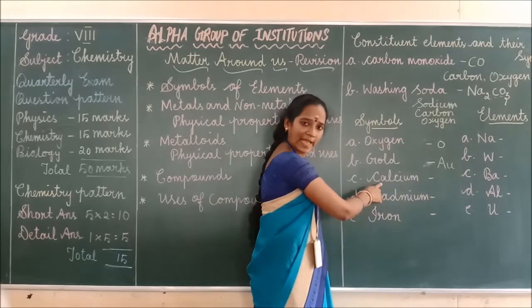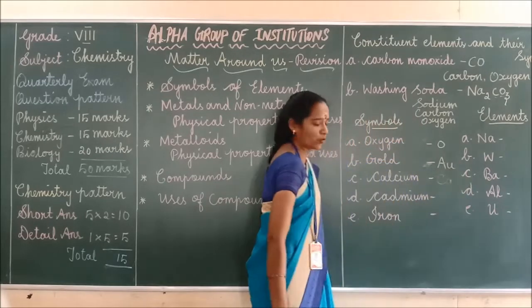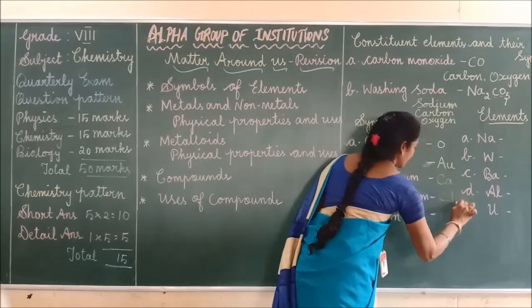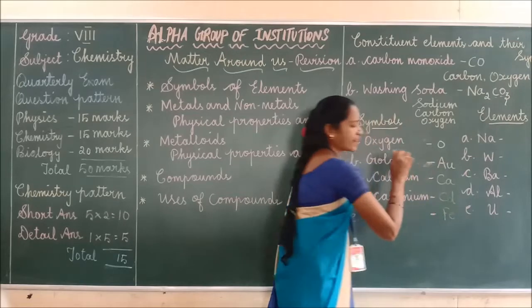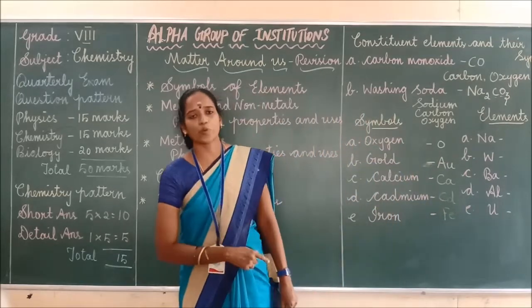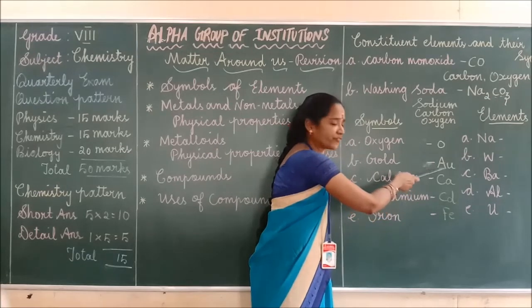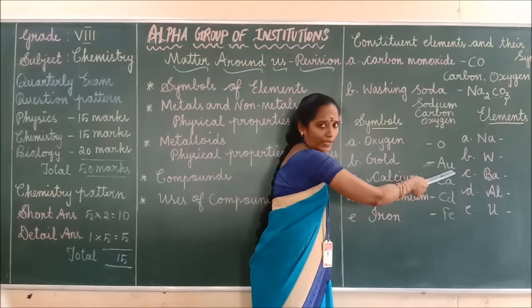Next one, calcium. What is the symbol? Ca. Okay. Next one, cadmium. Cd. Next one, iron. Fe. While writing the symbol, you have to remember one point, children. First, you have to write the first letter in uppercase and the second letter in lowercase.